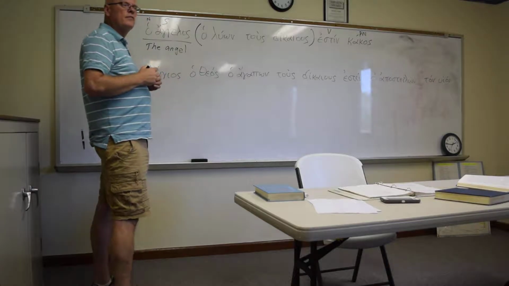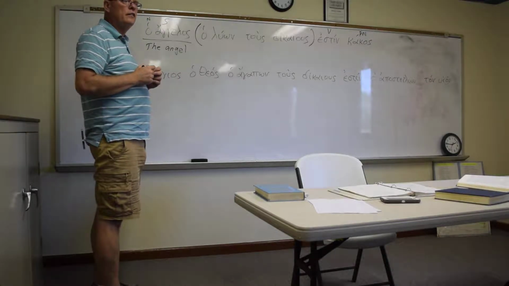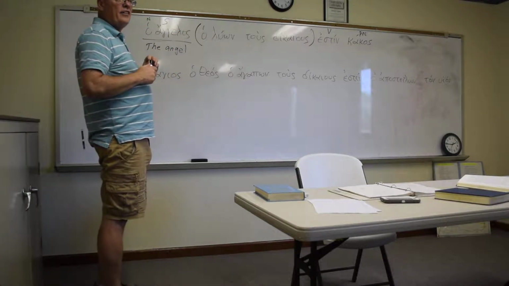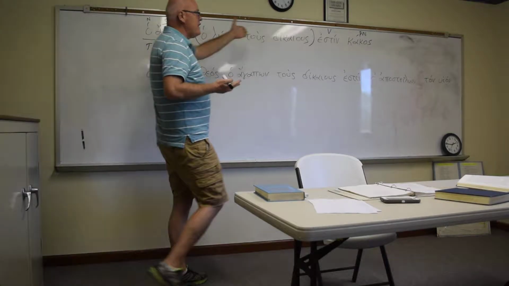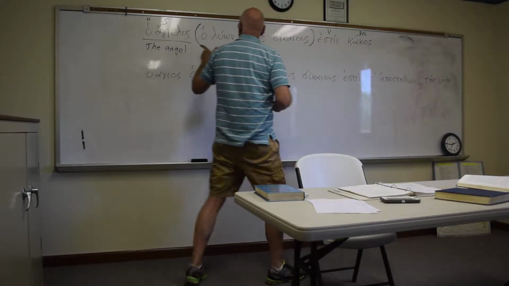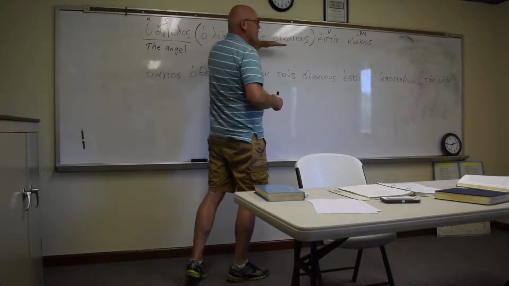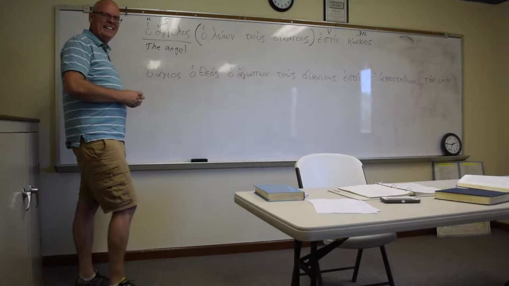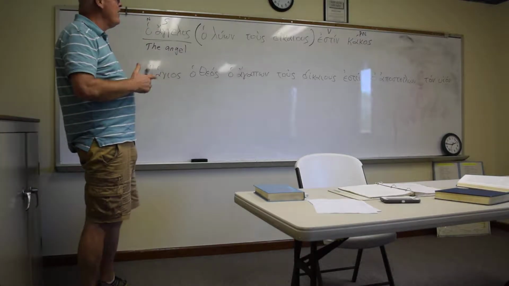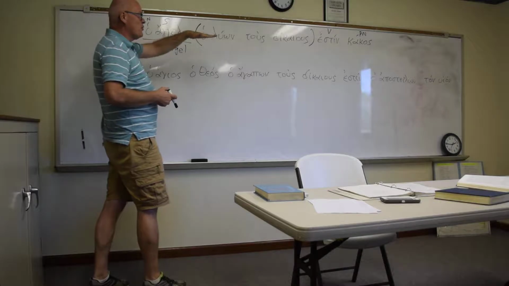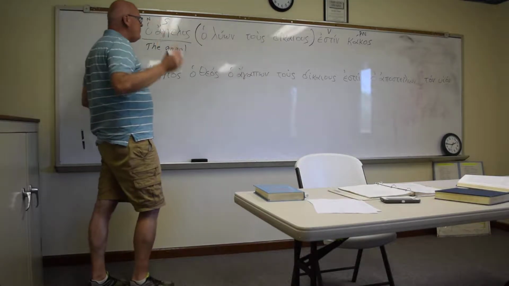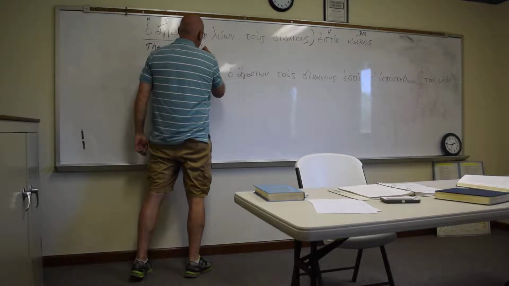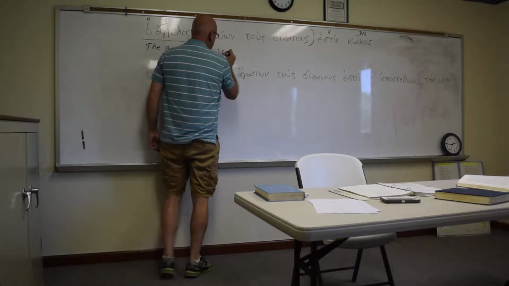So what would tell us that it's destroying, not loosing? Because he's evil. Yes, the context would tell you. In this case the context does, because if you said the angel looses the righteous, you could say, well, that's good. He's loosing them from sin. But in this case he's destroying them. That's why he's evil. So you would say the angel who is destroying, right? So who is destroying?